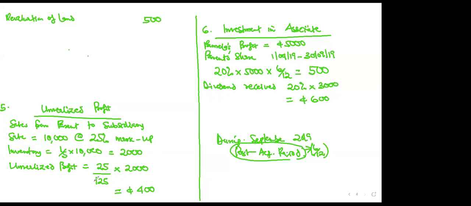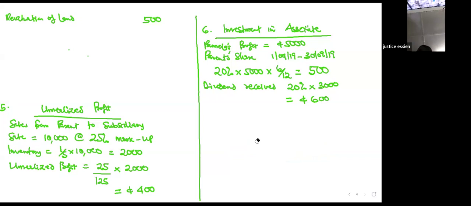If you look at the footnote 4, it said the successful completion of the acquisition resulted in the sale of goods from now limited to Shomel. You see, they said the successful completion of the acquisition. The reason is that the unrealized profit, the sale of the goods happened during the post-acquisition period. Is that clear? So because it happened during the post-acquisition period, it has already covered the 6 months. So you don't multiply by 6 over 12 again. Are we getting the difference?